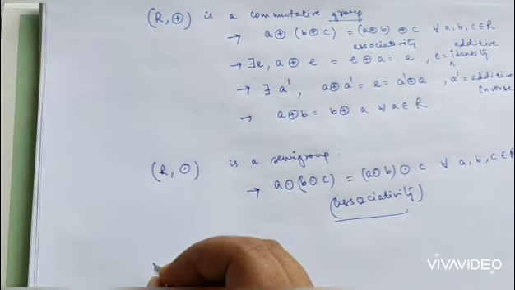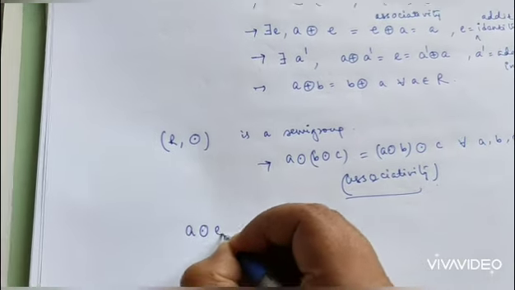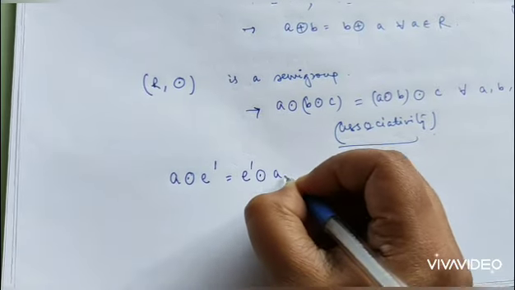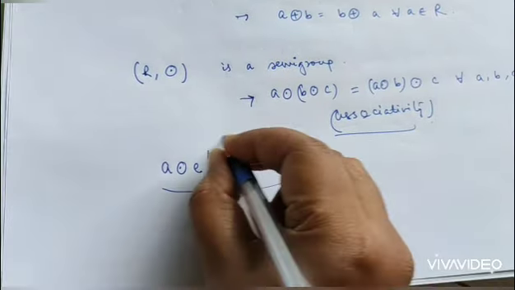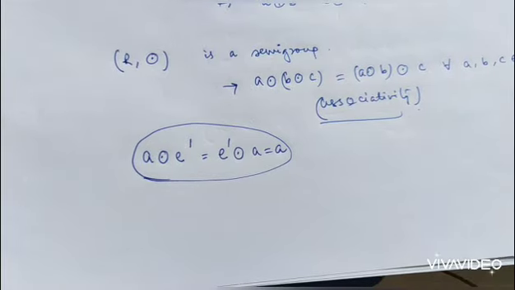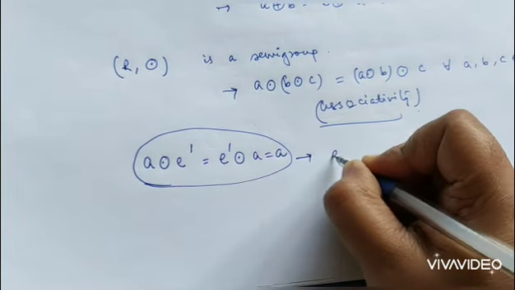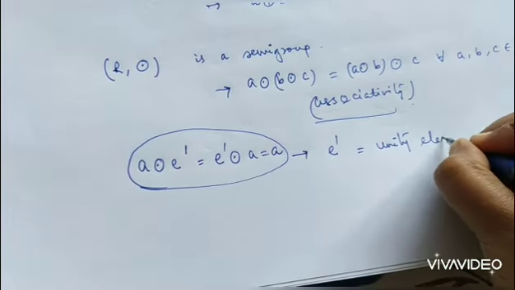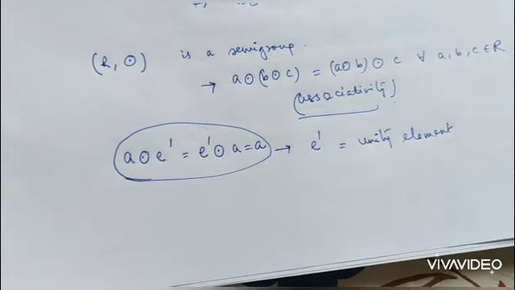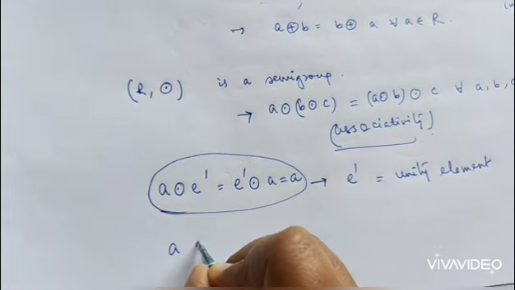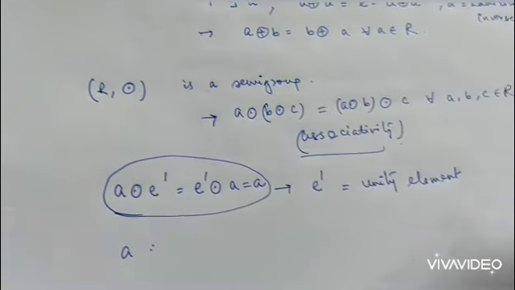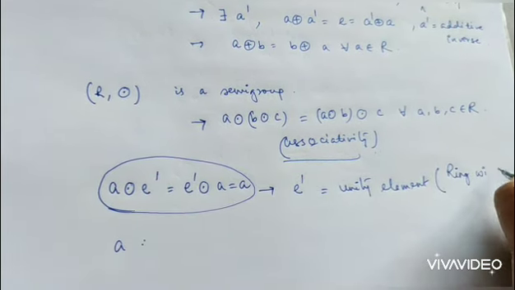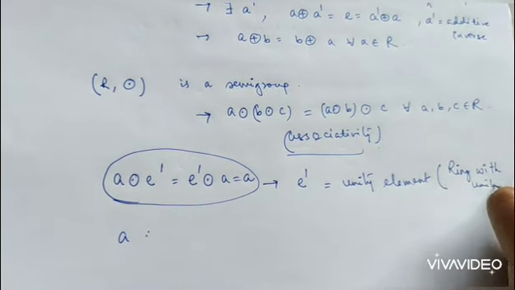If with respect to dot there exists an identity element, then that identity element is called unity element, and hence the ring will be said to be a ring with unity.